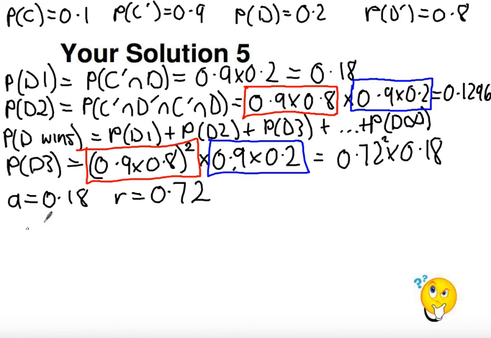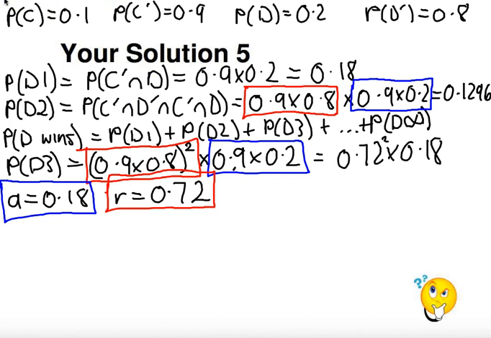So we don't need to go through all of these. D3 is just to emphasize the parts of the formula that we need. The common ratio is identified by the probability of where they both miss, because that's the one that's going to repeatedly happen, and the first term is the probability of Casey missing and Daisy hitting.